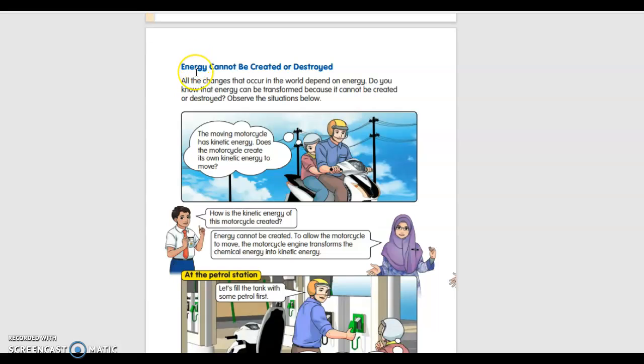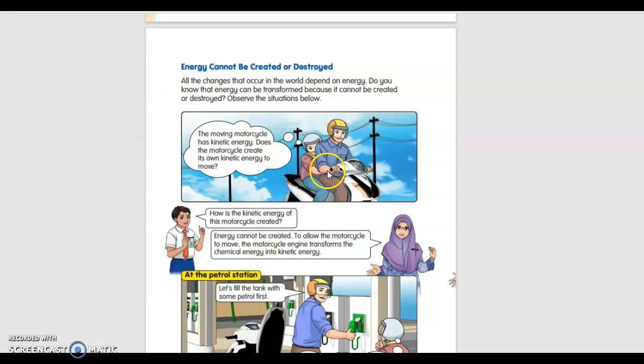Okay, we're gonna do the subtopic of energy cannot be created or destroyed. Here what we can learn is that energy cannot be created or destroyed. All the changes that occur in the world depend on energy. That is the first thing that you have to know. Then it can be transformed from one form to another, but it cannot be created or destroyed.